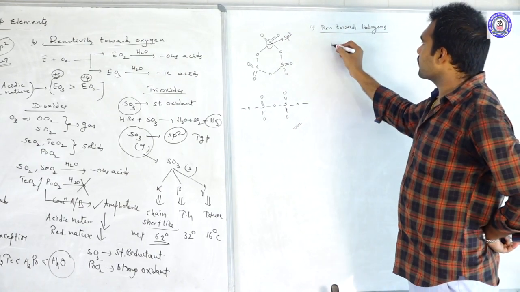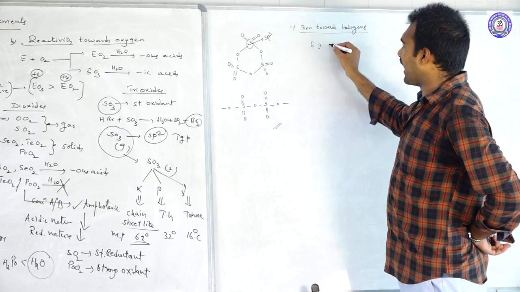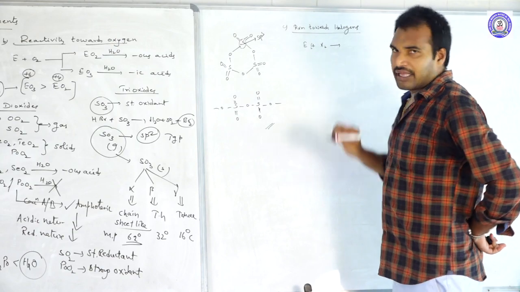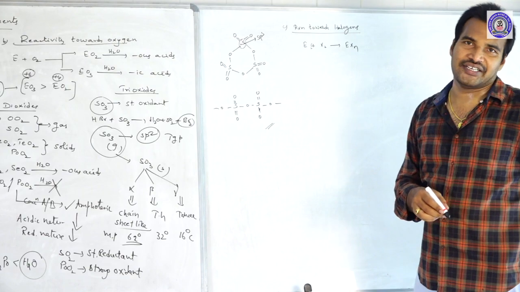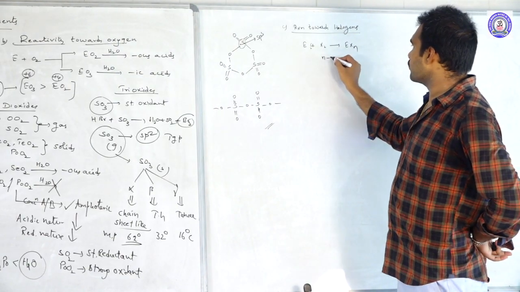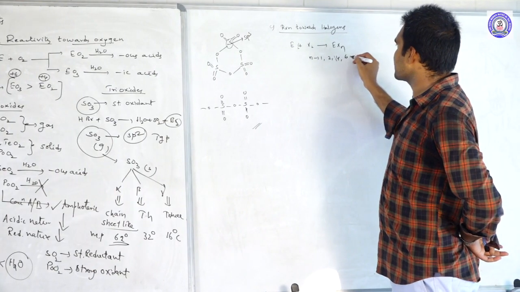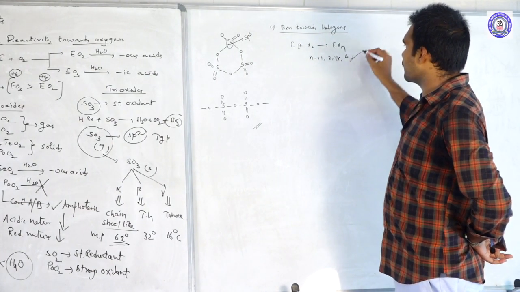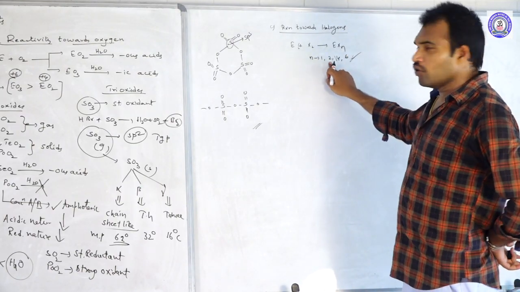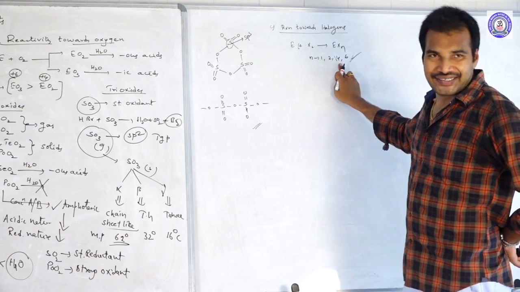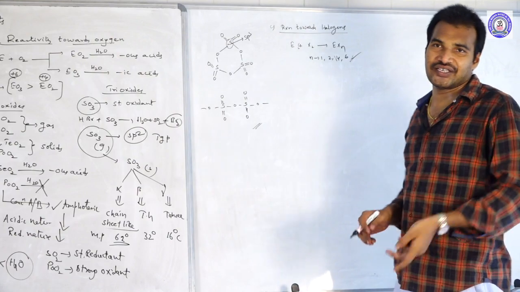When these group 16 elements react with the halogens, they form different types of halides, EXn, where n is equal to 1, 2, 4, 6. That means if n is 1, monohalides, 2 dihalides, 4 tetrahalides, 6 hexahalides. Like this, different types of halides form.